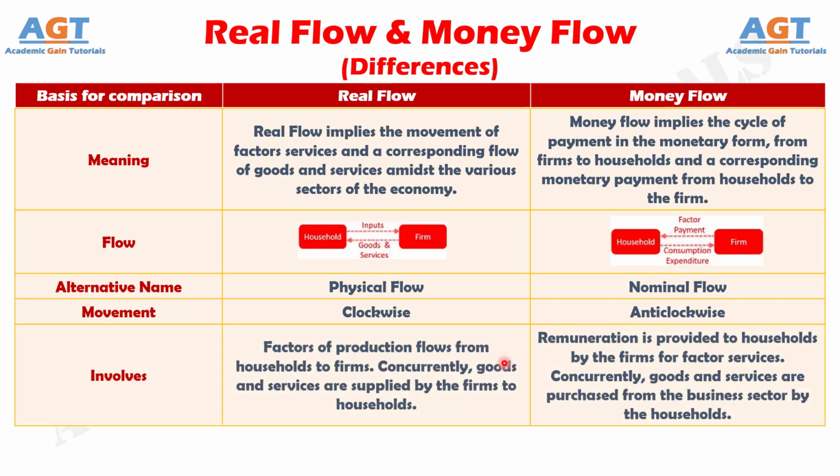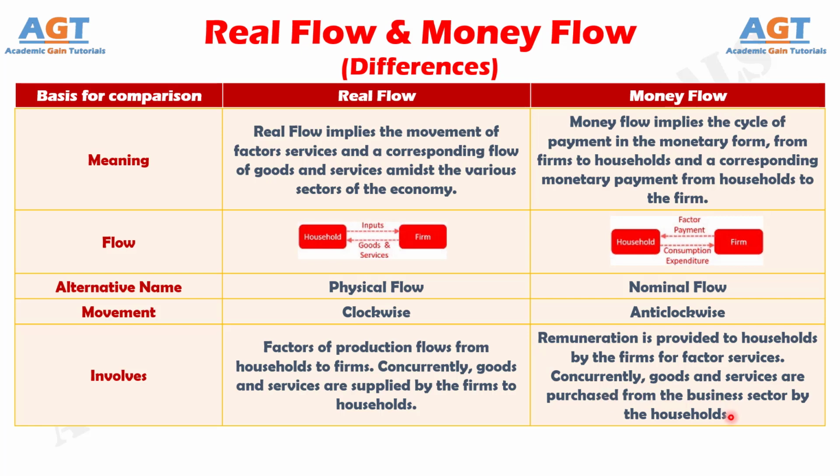Number 5. Real flows involve the flow of factors of production, that is, land, labor, capital and enterprise, and in turn, the firms supply final goods and services to the consumers so as to satisfy their demand. Whereas, in case of money flow, remuneration is provided to households by the firms for factor services in the form of rent for land, wages for labor, interest for capital employed, and profit for enterprise, and in return, consumers spend the money to buy goods and services from the firms.